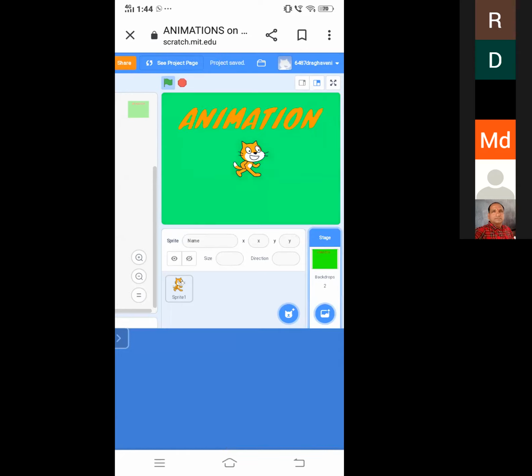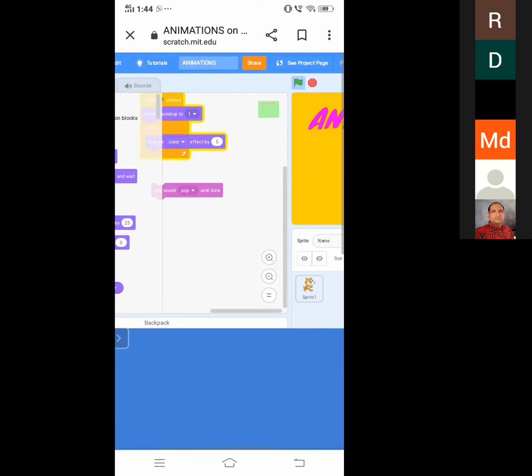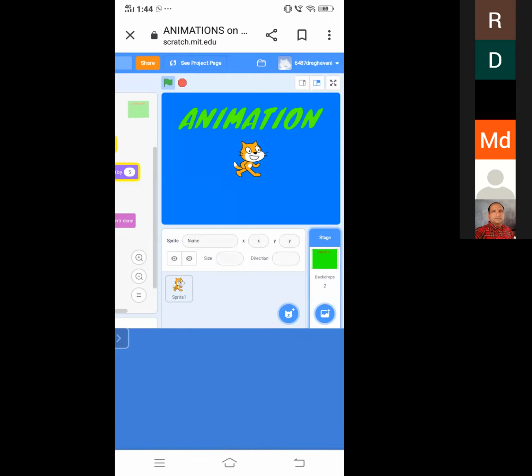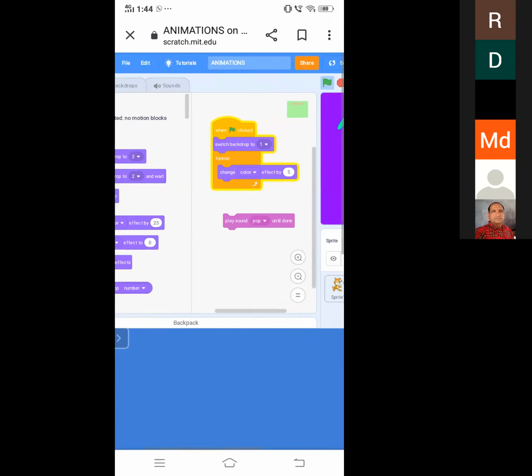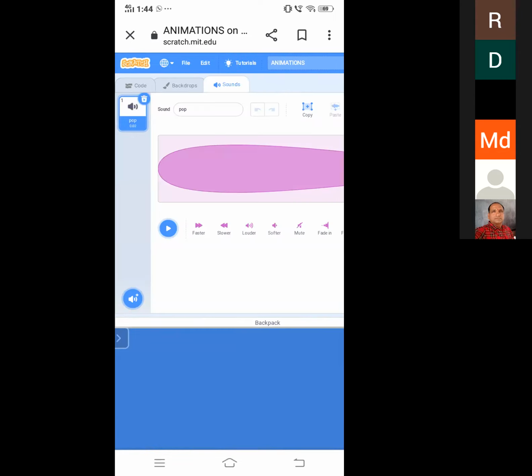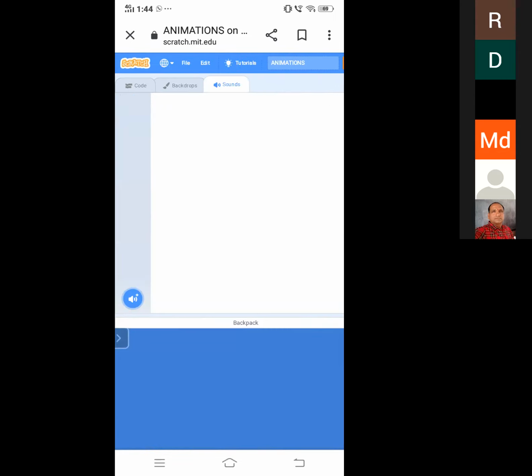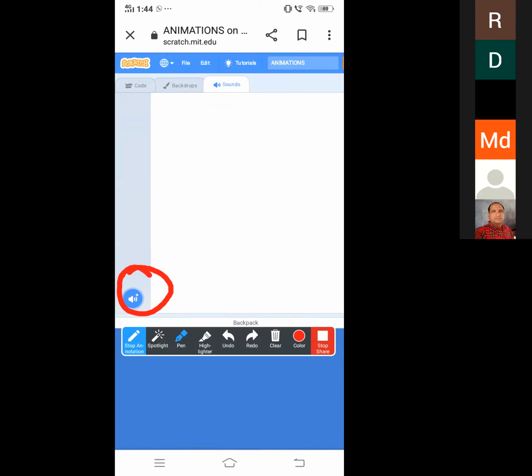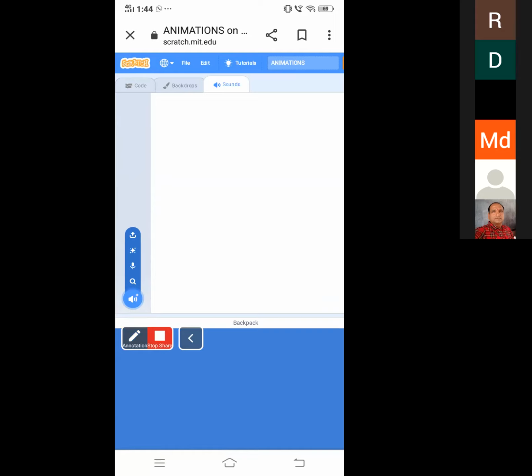So now I want to give some more sound effect to the backdrop. How we have to give it is, go to sounds. I am deleting this pop sound. And at the bottom you can see the sound option, adding sound. If we click on that, you can see the 4 options: search, microphone, random and upload. If we click on search, there will be a lot of sounds in Scratch by default.